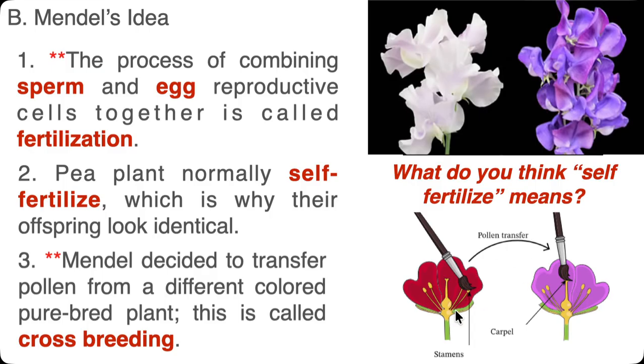And so the stamens are like these things, right? That the little anthers are on, and that's where the pollen is. And then you just delicately brush it onto the carpel. And then right here in the center, that's where the egg cell is. So you're taking the sperm cells from one and putting them where the egg cell of the other is going to get fertilized. And that's crossbreeding. And that's what Mendel was interested in, was like, hey, what if I mix these things together? What's going to happen?